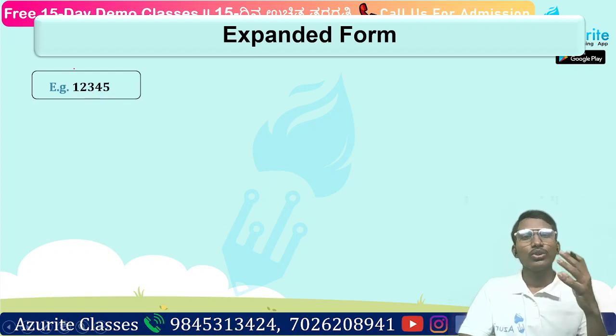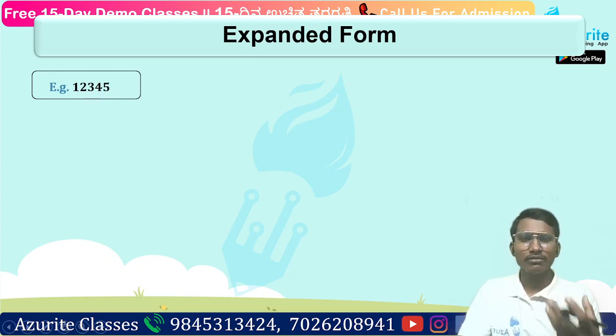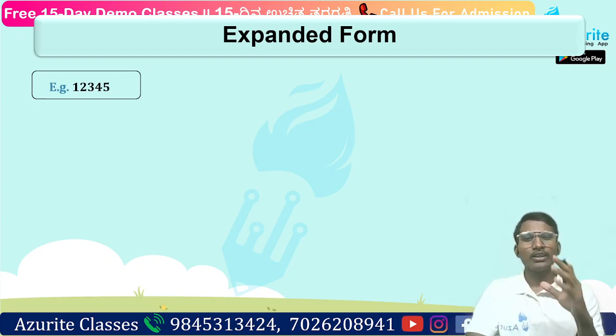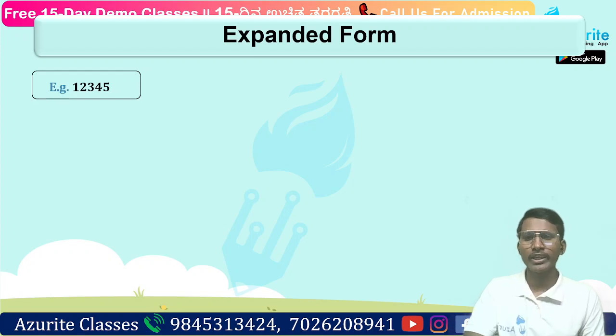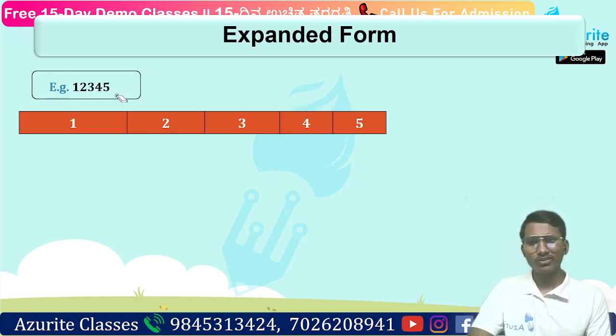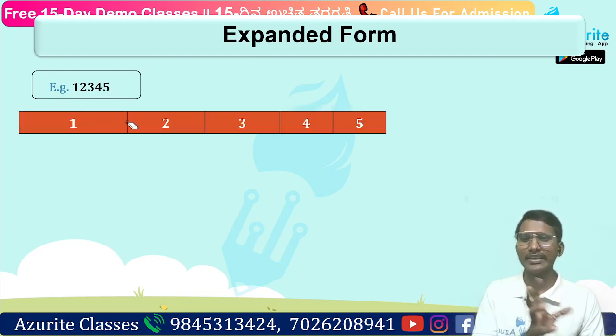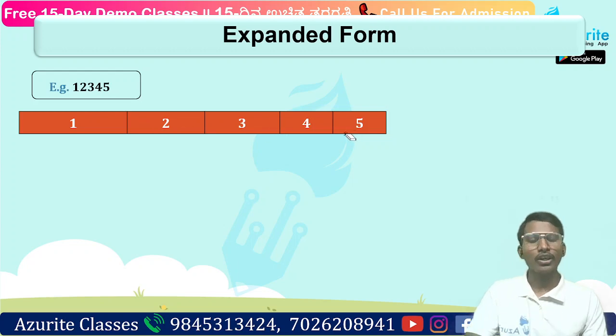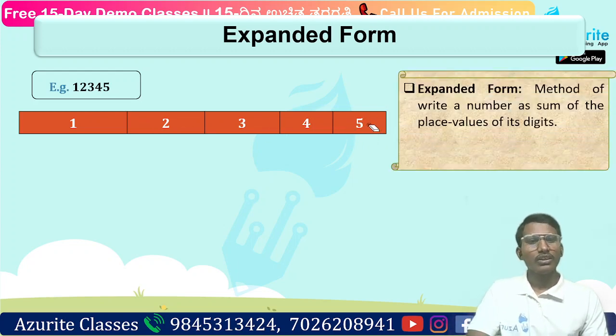We just have to take the digit and multiply it with its place value. That is the positional value, that is the thousand, hundred, and all. Okay, let us write that. So take the digit and write it 1, 2, 3, 4, 5. Now we know here it is 5 means units, tens, hundreds, thousand and 10,000.